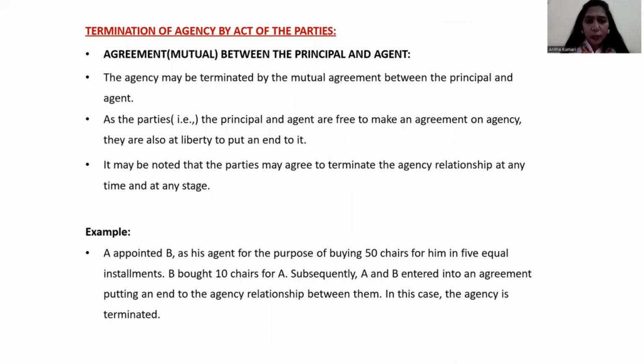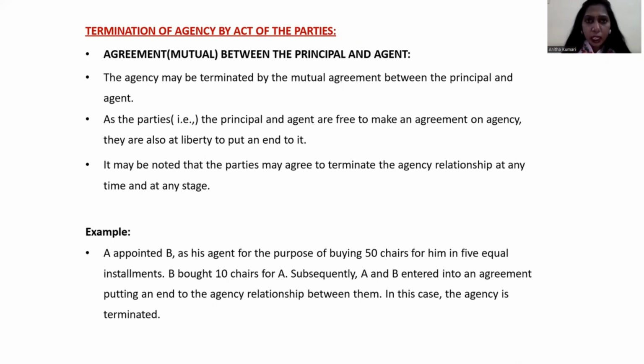Termination of agency by act of the parties. Number one, the agency will come to an end based on the activities of the parties. That is called termination of agency by act of the parties. Agreement between principal and agent: when two persons enter into the contract, the agent and principal, they start to do their particular business.